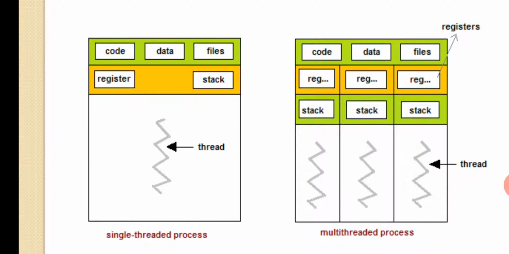That means even the second thread can access the same code, even the first thread can access the same data, even the third thread can access the same files, same code, same data. But when we talk about register and stack, each and every thread will be given its own registers and stack. That means ultimately you are going to execute in a much faster manner. So your work will be very fast. You don't need to wait for something. Okay, so you can imagine these things in the real world.